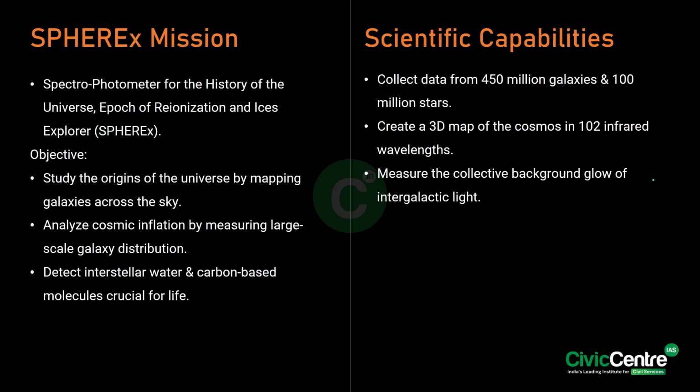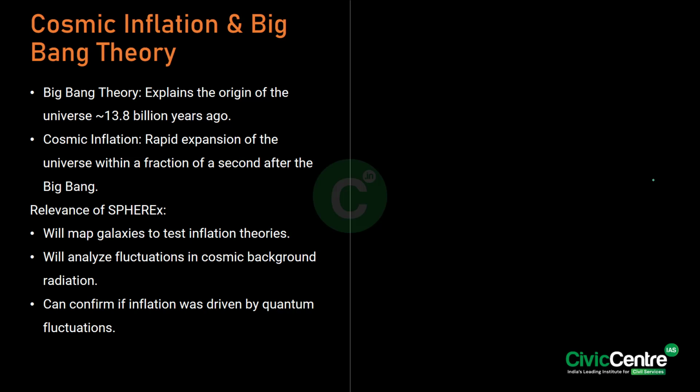Now, moving forward, what is the Big Bang Theory? See, the Big Bang Theory explains the origin of the universe, which happened 13.8 billion years ago. Whereas the cosmic inflation talks about the rapid expansion of the universe within a fraction of a second after the Big Bang.